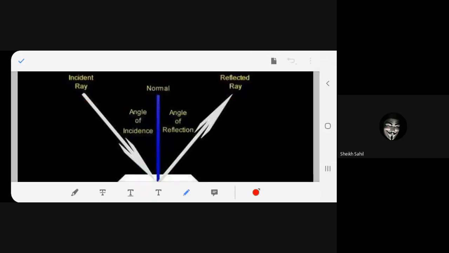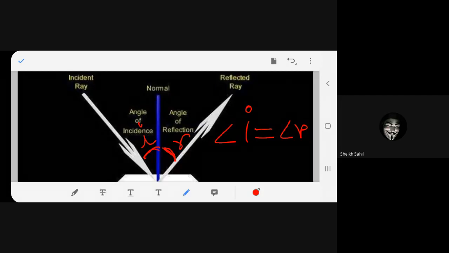So the angle the incident ray makes with the normal is angle I, the angle of incidence, and the angle the reflected ray makes with the normal is angle R, the angle of reflection. What we find is that angle I is equal to angle R. Yes or no? So this is the first law of reflection. What is the first law? Angle I is equal to angle R. And I've shown you all the terminologies.